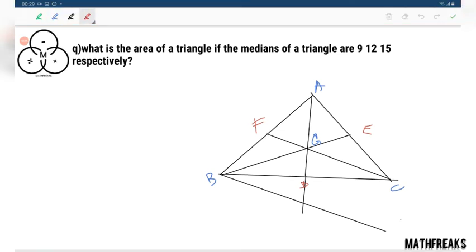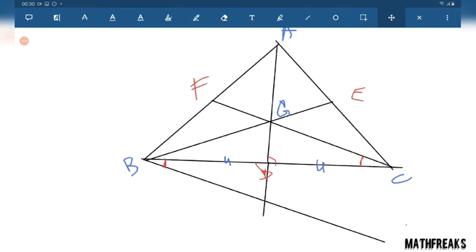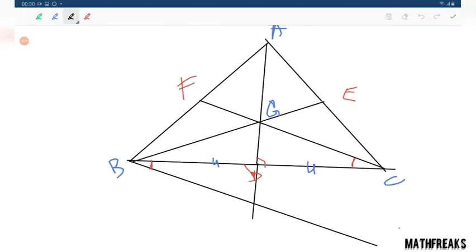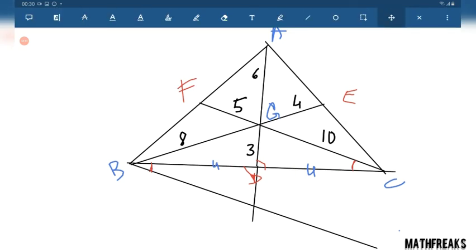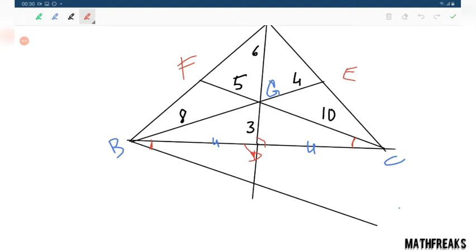Now this is parallel, that means this angle equals this angle, alternate angle. This angle and this angle are vertically opposite angles. This side equals this side. So these two triangles are congruent to each other. As per my consideration, this is 10, this is 5, this is 6, this is 3, this is 8, this is 4. Using the idea of 2:1 ratio, this side is also 10, this part is 3.